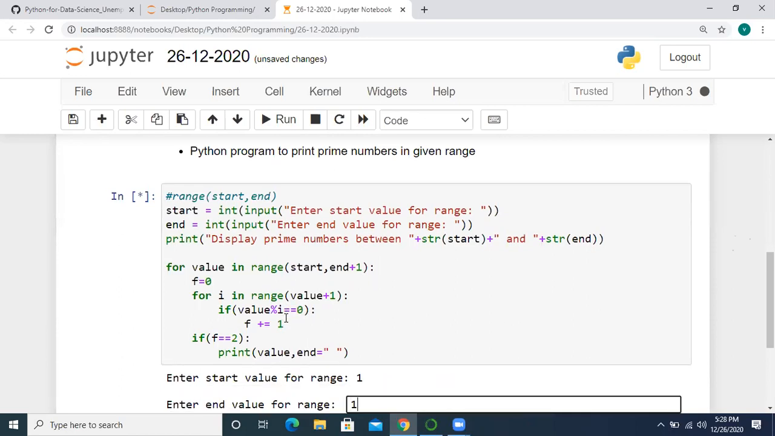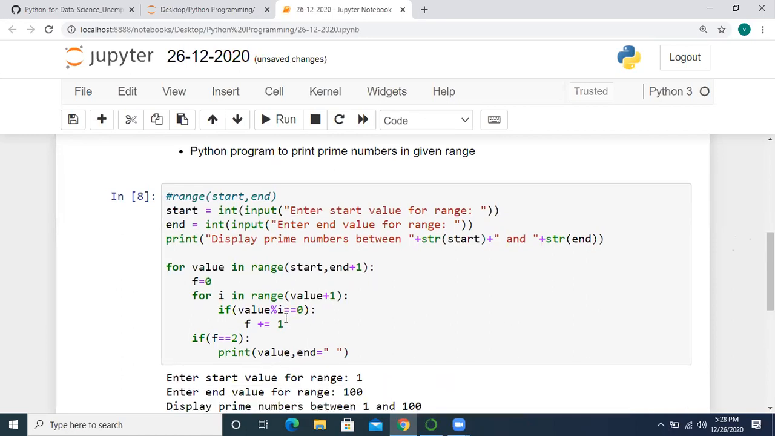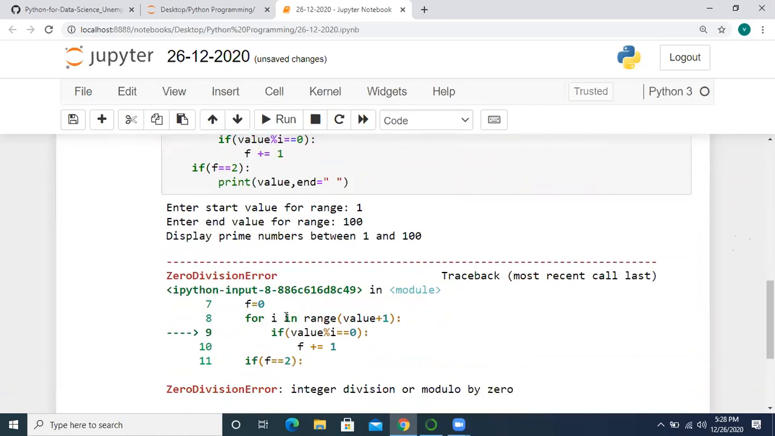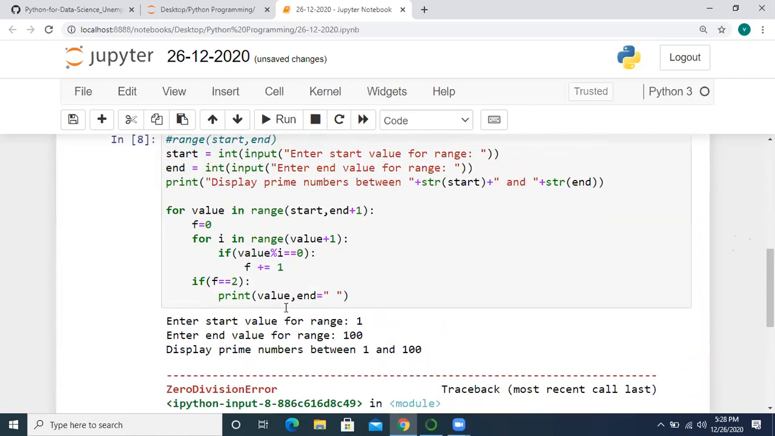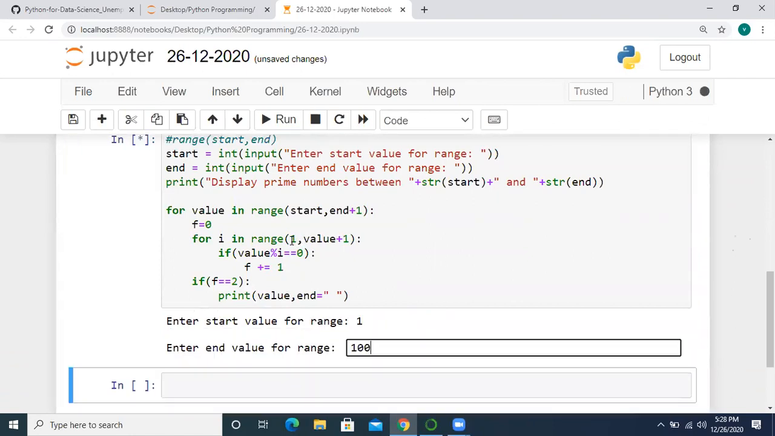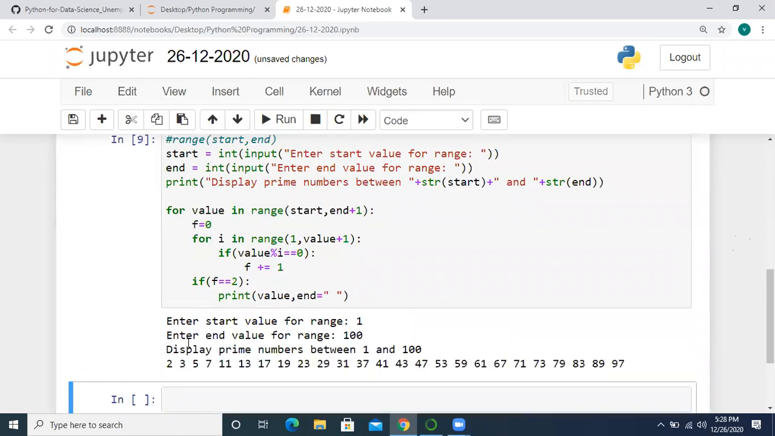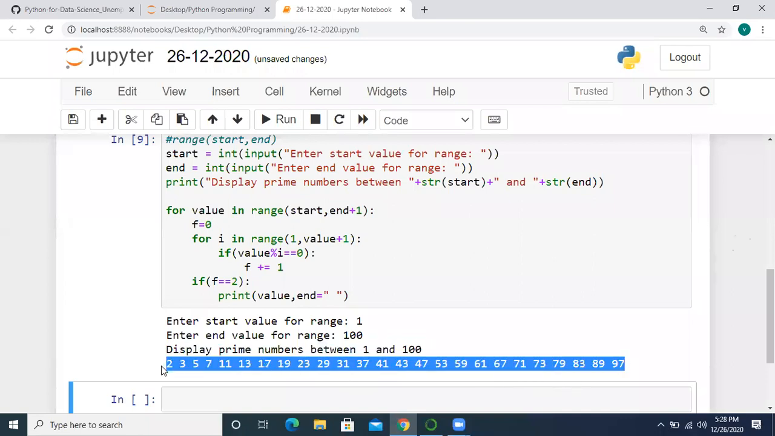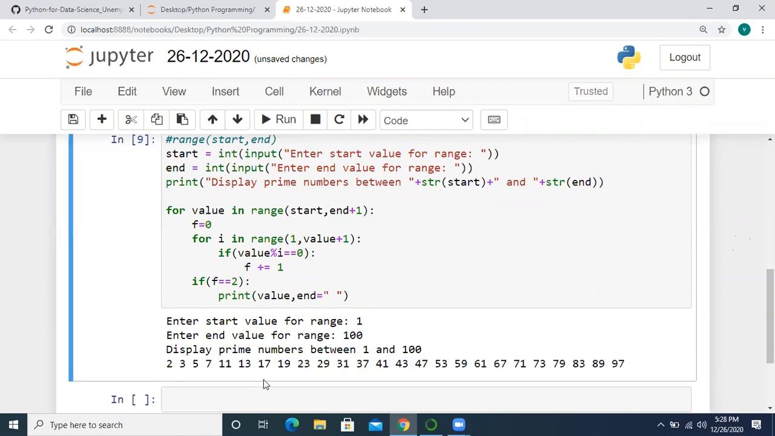So enter 1 and 100. See, I got an error like integer division. Yes, as previously we got the error again. Here we have to keep 1, 100. See here. 2, 3, 5, 7, 11, 13, 17, 19, 23, 29, 31. Up to 97 I got. I got all the prime numbers between 1 and 100. Okay. So this is the program for finding the prime numbers in the given range.